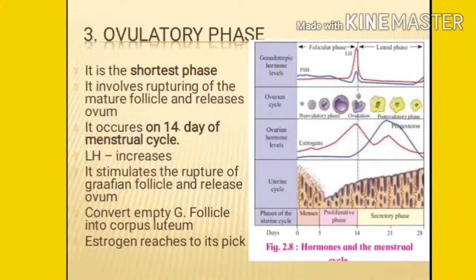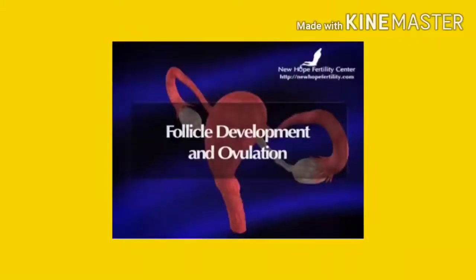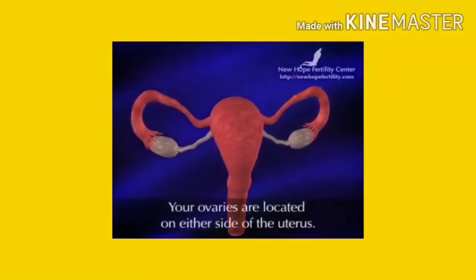Now see the next phase, that is known as the ovulatory phase. It is the shortest phase and it involves rupturing of the mature follicle and release of the ovum. It occurs on the 14th day of the menstrual cycle. During this phase, the LH hormone, the luteinizing hormone, increases. It stimulates the rupture of the Graafian follicle and release of the ovum. It is also very important to convert the Graafian follicle into the corpus luteum.